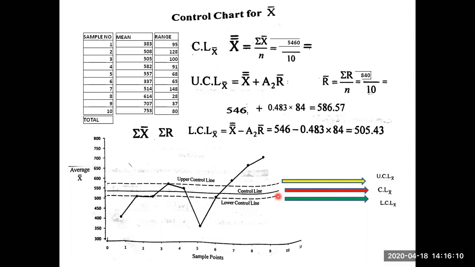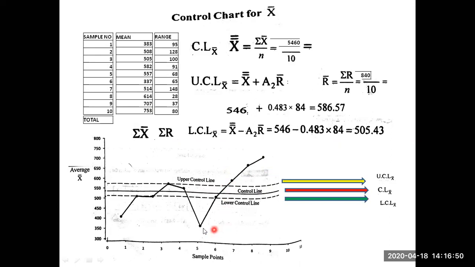Okay. Now we have to place the values. So sample number one has how much? 383. Sample number one has 383, means you have to place the value around here, not exactly. Somewhere here. Sample number two, consider 508. 500 is this one. 508 is somewhere here. Similarly, sample number 3 is 505. So on, sample number 10 is 753, somewhere here. This is not the exact diagram, just it looks like this only.